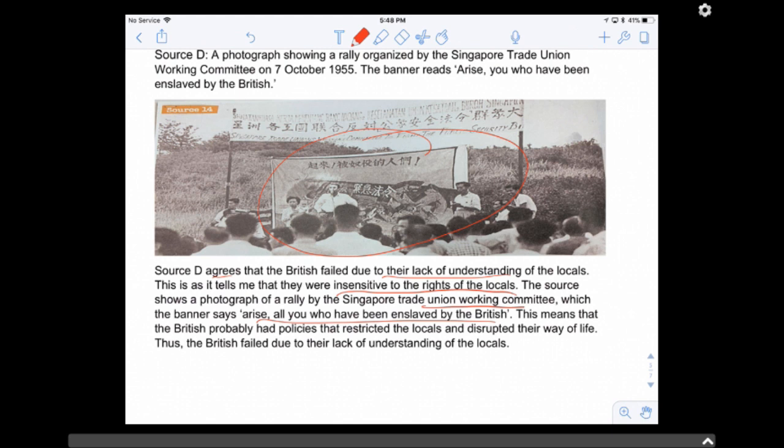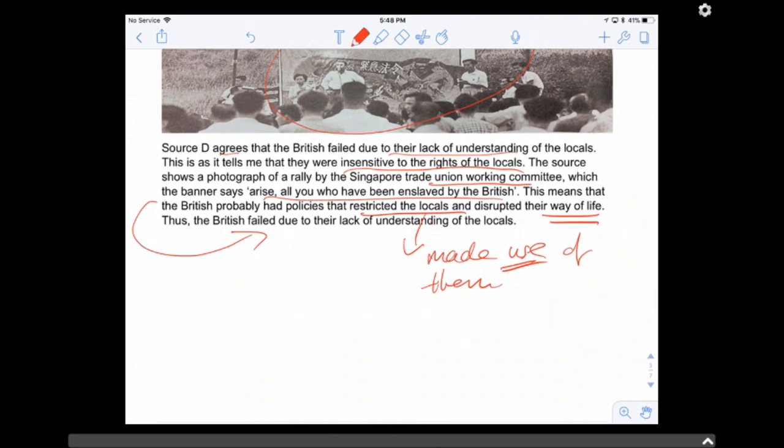So this means that the British had policies that restricted the locals, made use of them. That's why they're called slaves, right? Made use of them and disrupted their way of life. And all these things help me to explain why there's a lack of understanding. So take note when you explain, give me at least 2 to 3 lines of explanation on how your evidence actually links to the way you answer the question and the reason for your agreement or disagreement with the statement.